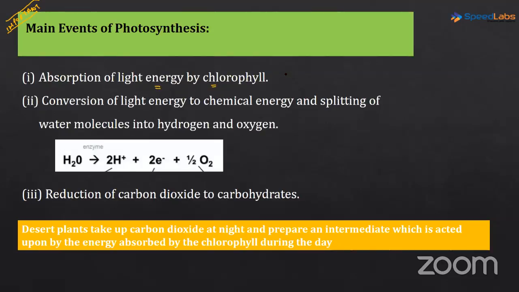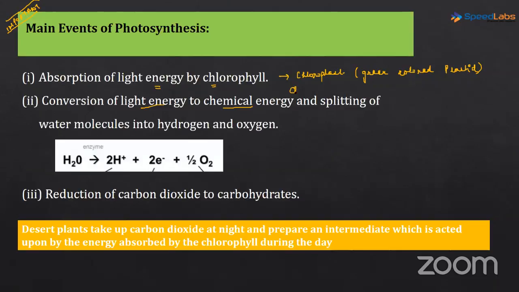This chlorophyll pigment is present in chloroplast, right? And chloroplast is what? It is green colored plastid. Then conversion of light energy to chemical energy.